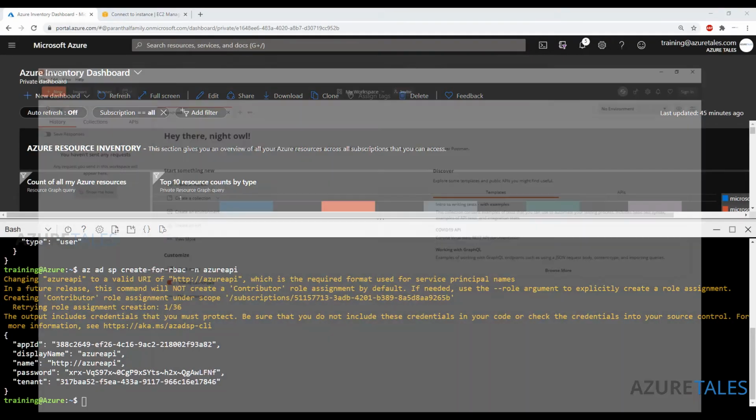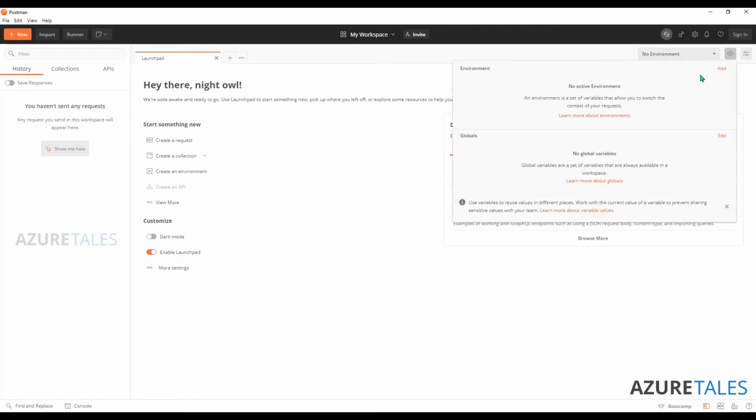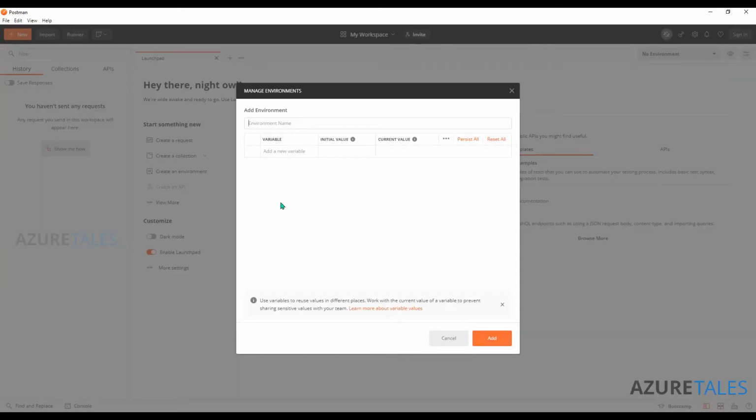So I'll go to Postman. In Postman, you can directly use these values, but if you have multiple subscriptions or a multi-tenant model, what I would recommend is to have something called environments in Postman. So what you can do is come here, create an environment, and I'll just give it the name Azure sponsorship, or this is for my dedicated subscription where I currently have the permission.